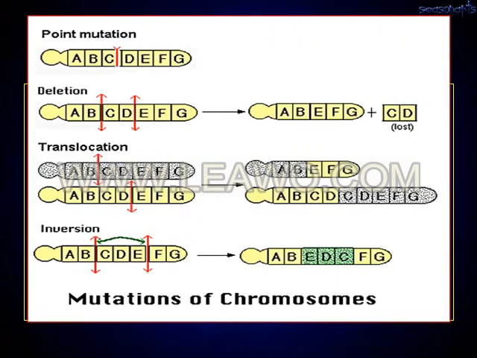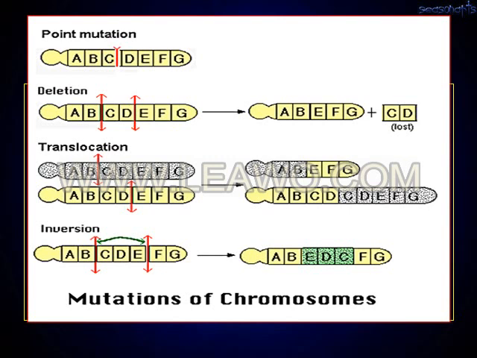So point mutation. What is meant by point mutation? These are abnormalities that take place in the chromosomes. When there is a change of the bases, one or more bases will alter. This alteration may be in the form of deletion, as in the second diagram, where C and D bases are lost, and in the third diagram you will see translocation. So this translocation of the bases has taken place, that is, instead of C, D the E, F, G came.